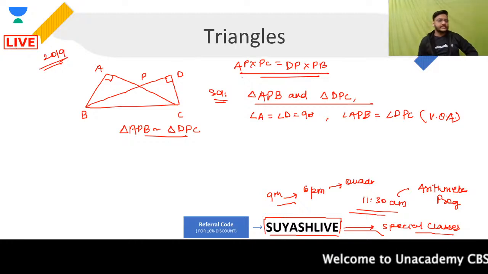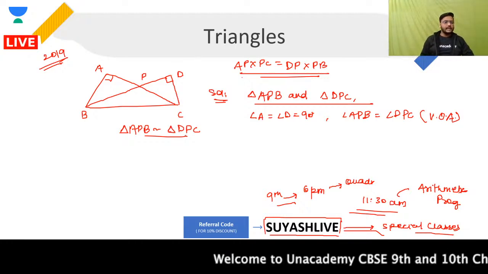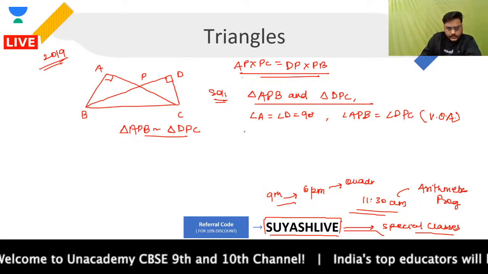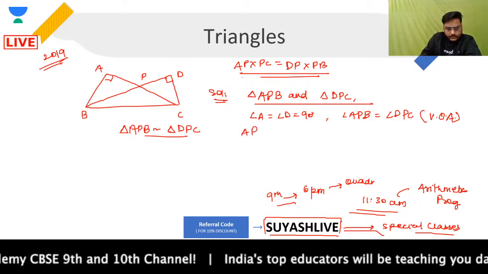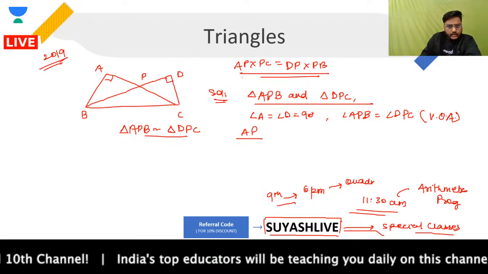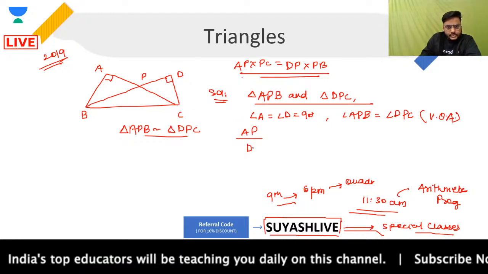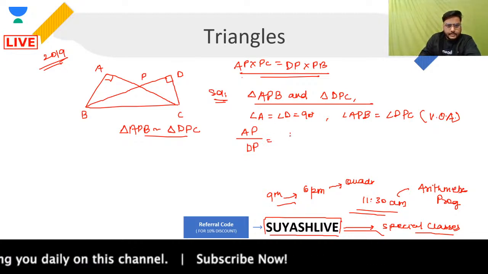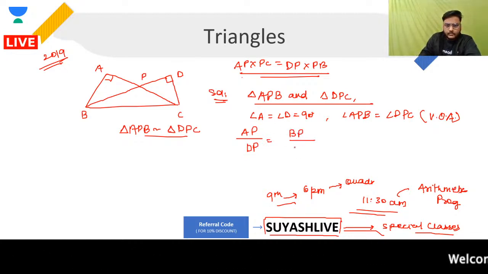Once I have proved that they are similar, I can say, using the similarity results, that the ratio of their corresponding sides, AP ratio DP, will be equal to BP ratio CP.